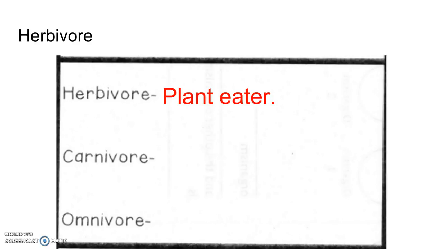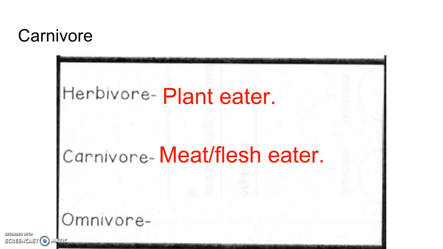In the next box, a herbivore is a plant eater, like a deer, a mouse, a cow. It's any organism that eats only plants. In fact, it's going to have a digestive system that can only handle breaking down plants, like its teeth and its stomach. The next one is a carnivore. A carnivore is a meat or flesh eater. Those are animals that only eat meat, like wolves, bobcats, coyotes.